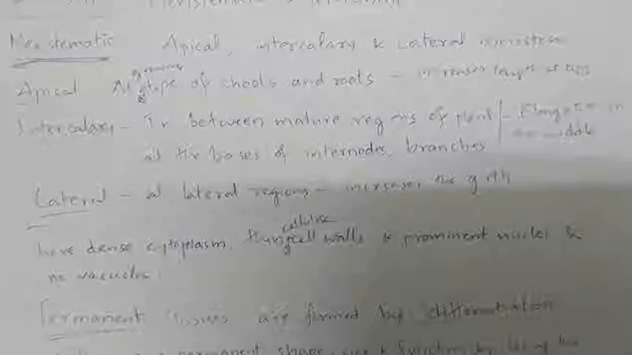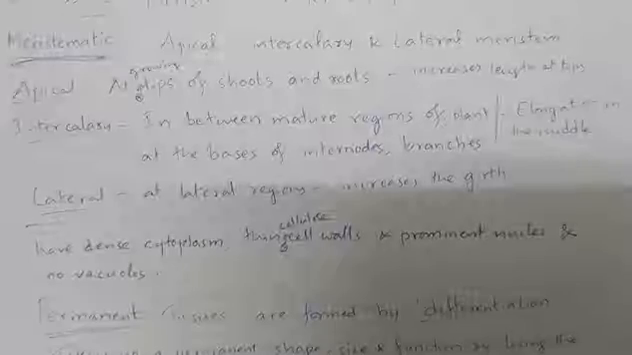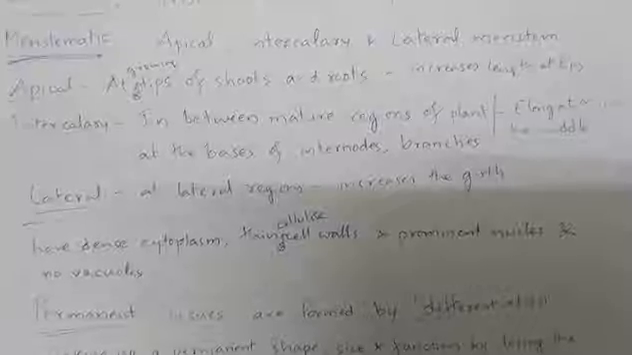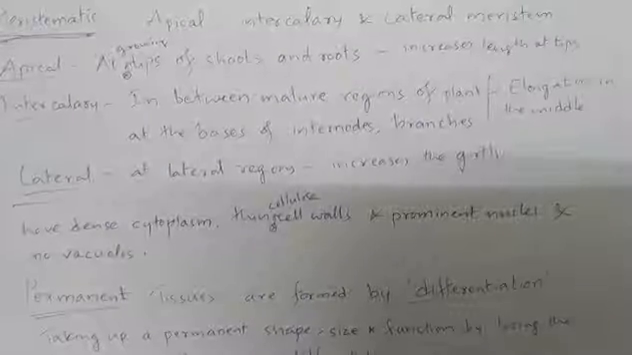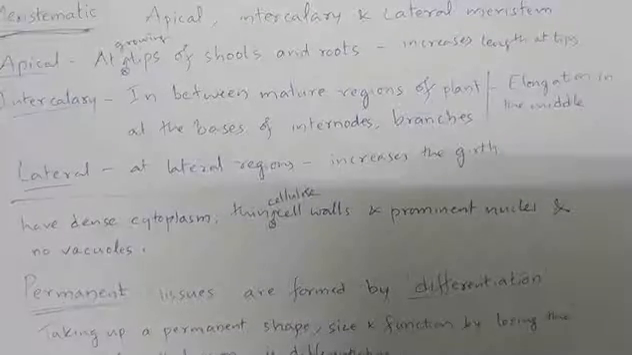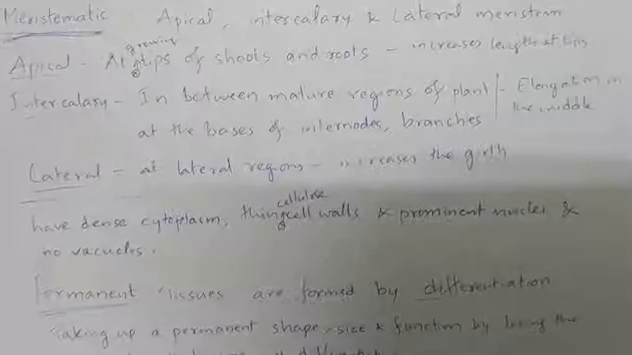What are those three types of meristematic tissues? Apical meristems, intercalary meristems, and lateral meristems. Apical meristems are present at the growing tips of shoots and roots. Their main function is to increase the length of the plant body.